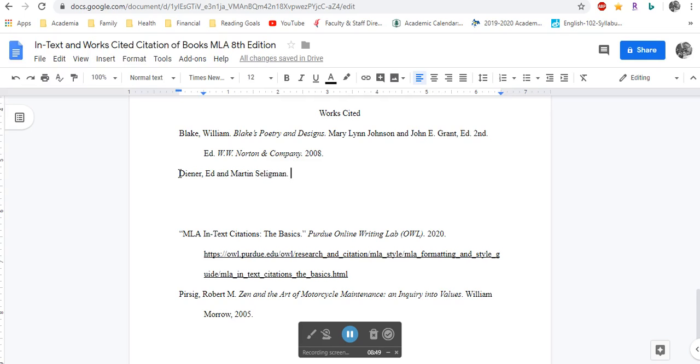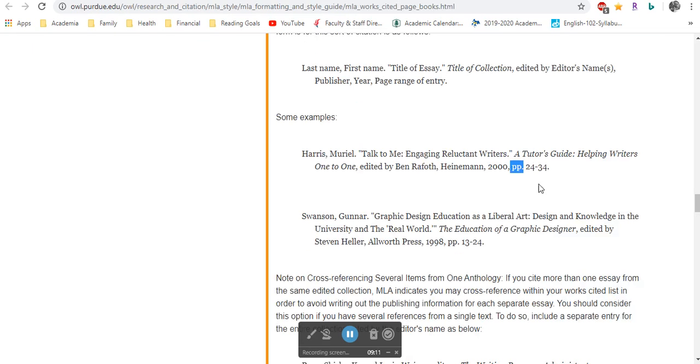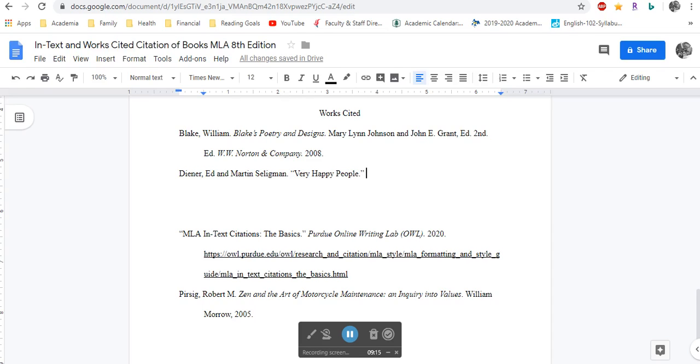And then because this is an article, a smaller source that's in a larger source, I put the smaller item's title in quotes. And then I put the larger item's title, as you can see here, in italics. So the larger item's title would be Pursuing Happiness.